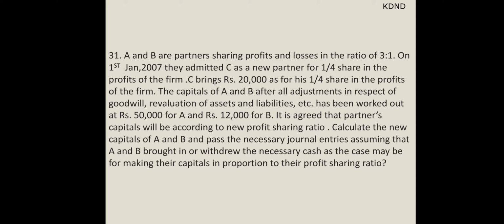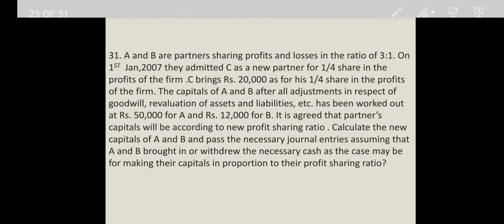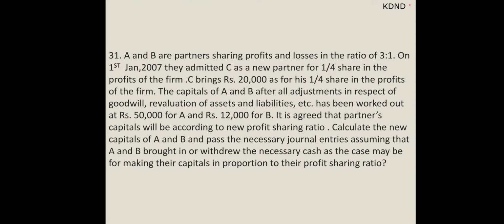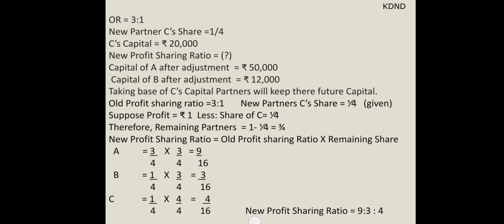Now what is to be done? First try to understand. We have to take a base of C. C's base you have to take, like if C brings 1/4 share, C gets 1/4 share, he brings 20,000 as capital. So the rest of the partners will be how much? So first of all, by looking at this sum, we have to first find out the new profit sharing ratio.